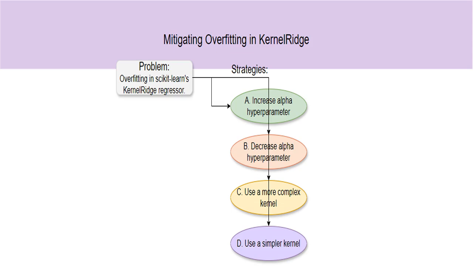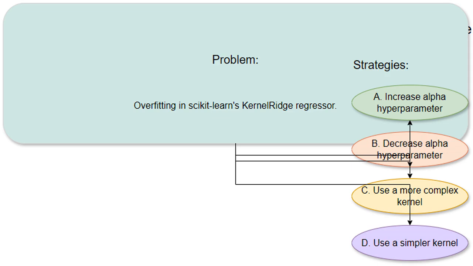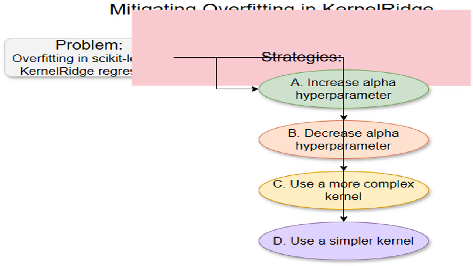I see that the core problem is overfitting in a kernel-ridge regression model. Overfitting means your model is learning the training data too well, including the noise, and it's not generalizing well to new, unseen data. We need strategies to improve the model's ability to predict accurately on new data. We are specifically using Sklearn's kernel-ridge, a powerful tool for nonlinear regression. The challenge is that it's currently overfitting, which means it's performing really well on the training data but poorly on new data. We need to solve that. I'm going to explore several strategies to tackle this overfitting problem. Let's see what we can do.